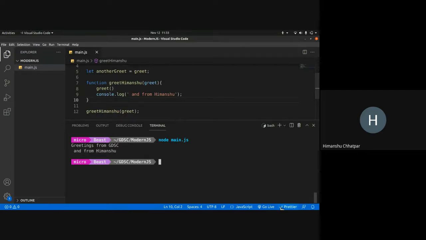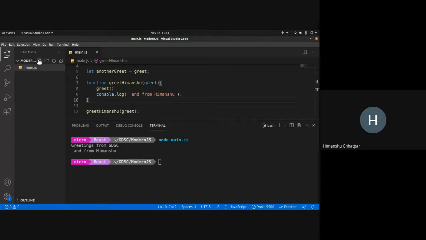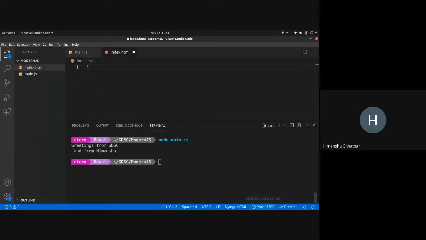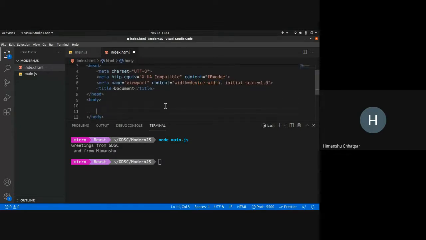So I would like to show this with the help of a debugger. Let me connect the script tag with source as main.js.